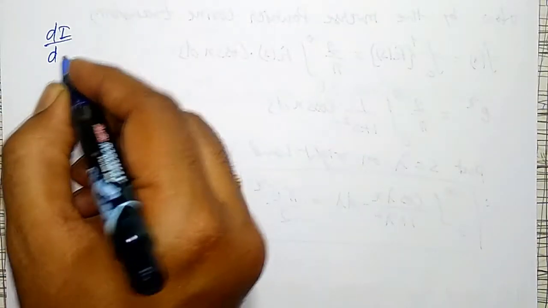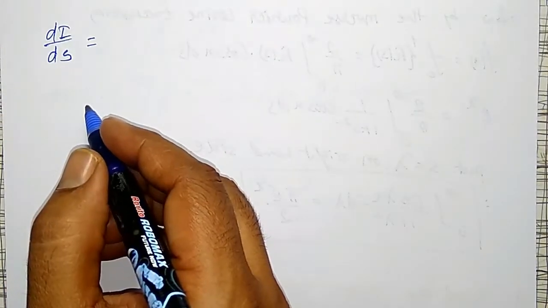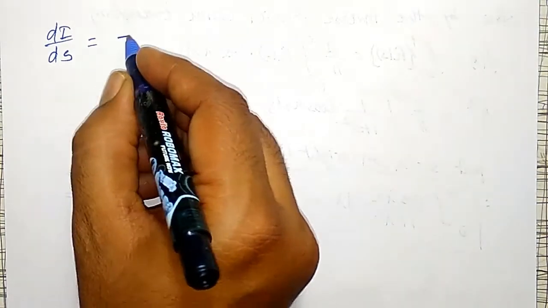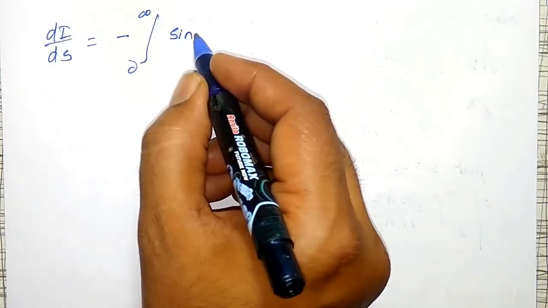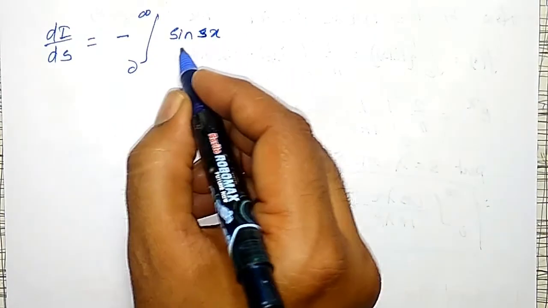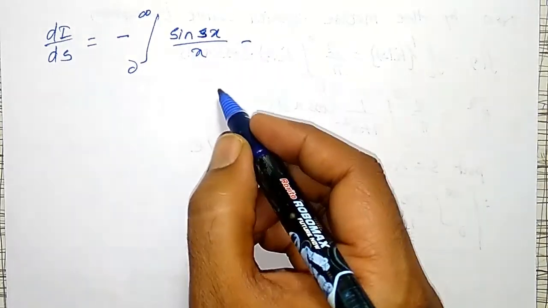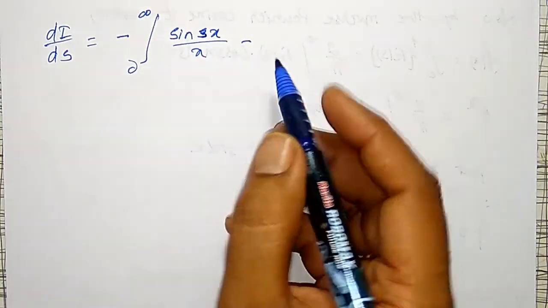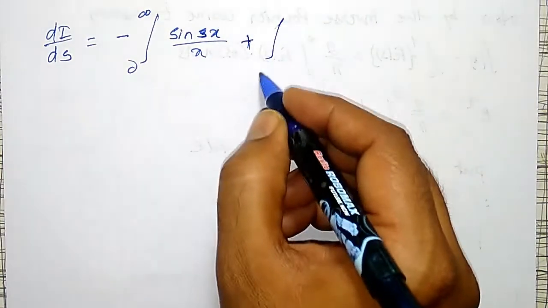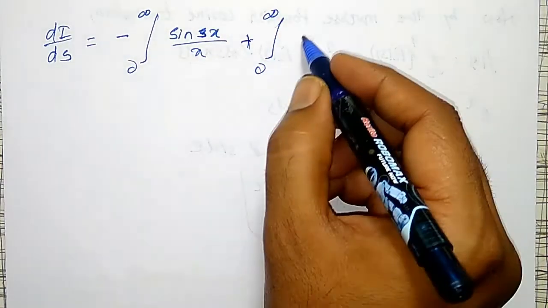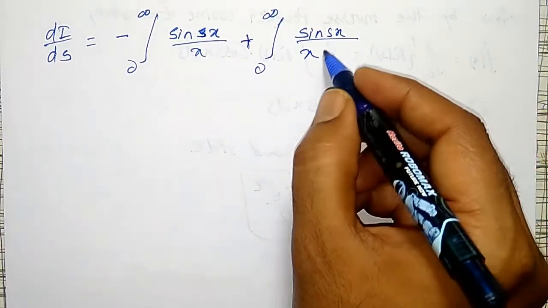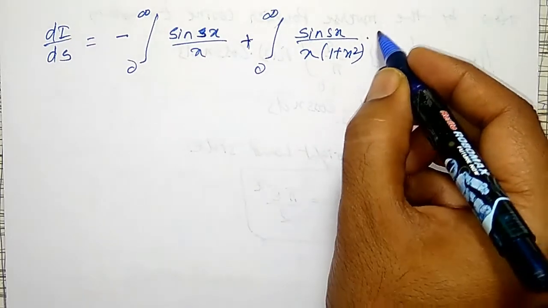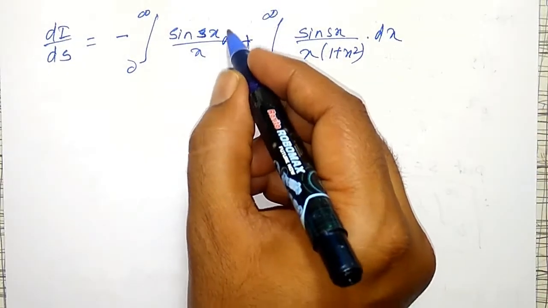I'll come back with the next step here. dI by ds is equal to, I will split those into 2 integrations, minus integration from 0 to infinity sin sx divided by x, minus of minus again plus integration from 0 to infinity sin sx divided by x into 1 by 1 plus x square into dx.